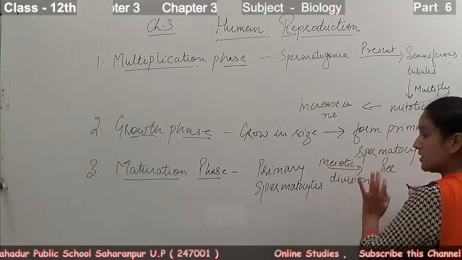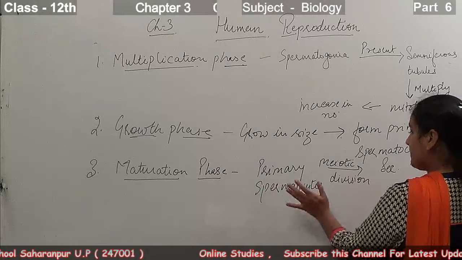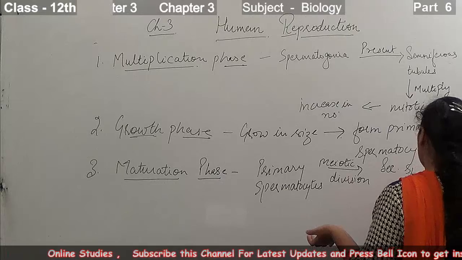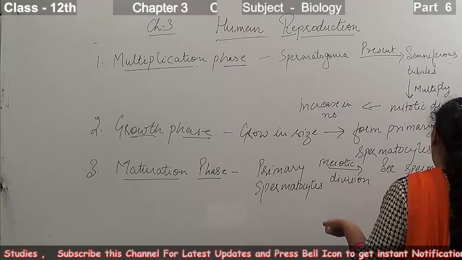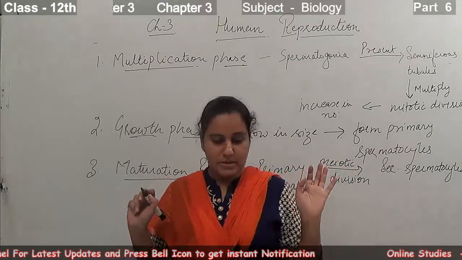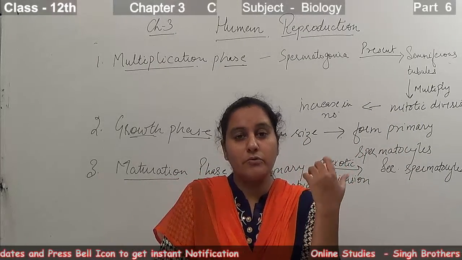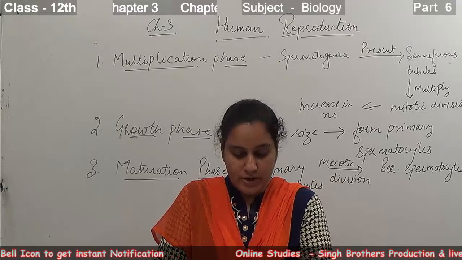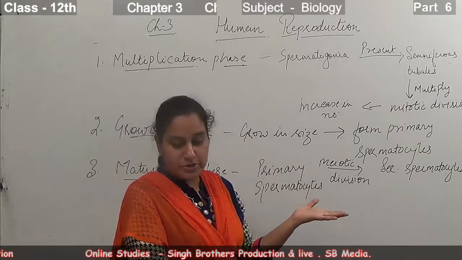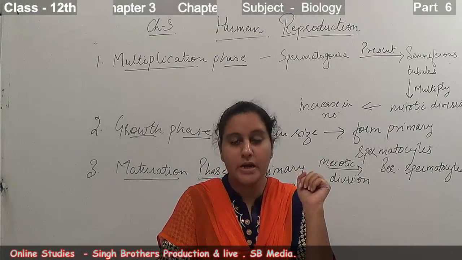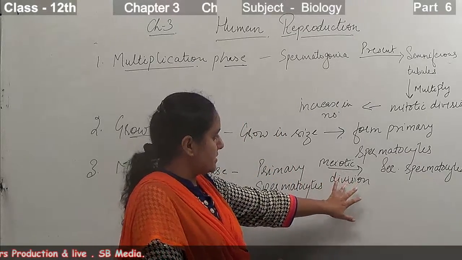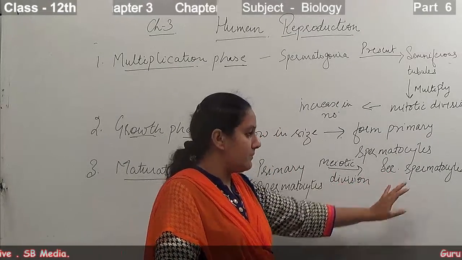From the reductional division, the meiotic division, primary spermatocytes are divided into secondary spermatocytes. Now after forming these secondary spermatocytes, we have only 23 chromosomes each. Then they undergo the second meiotic division to form the 4 equal haploid spermatids. After the first meiotic division, in which they form the secondary spermatocytes,